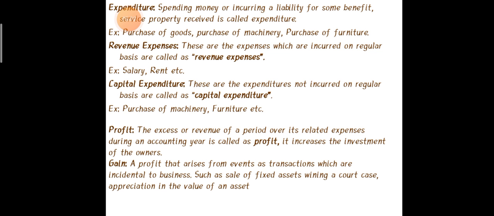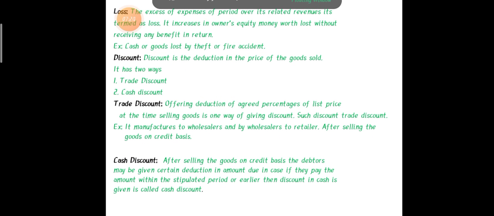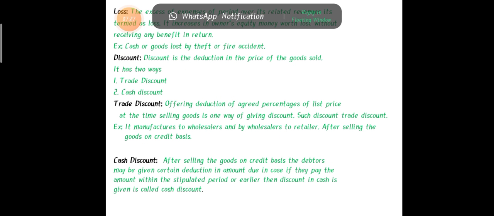Take an example, you purchased one building in the year 2000 at a cost of 10 lakh, but now you are selling that in 2020. So the price you are going to get is more than 10 lakh, it may be 12 lakh, 13 lakh. Whatever the excess amount you get, that is called a gain. Or if you win any court case, that time you are going to get gains. Okay. Next we are having the losses.